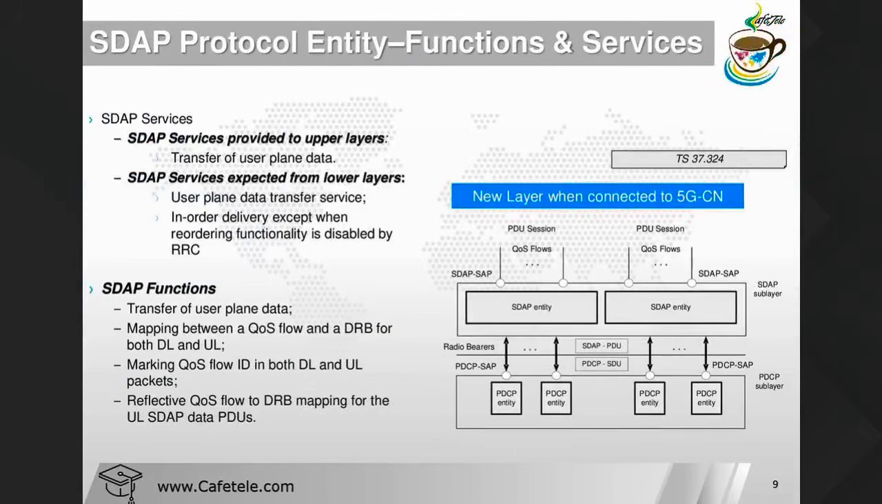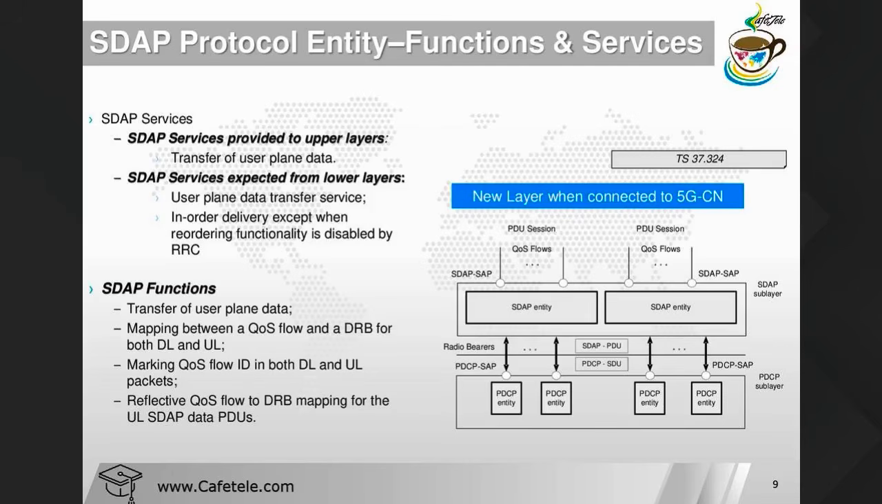And SDAP services expected from the lower layer. So what is the lower layer? Lower layer is your PDCP, user plane data transfer service. In-order delivery is expected when the reordering functionality is disabled by RRC. SDAP function is what? Transfer of user plane data, mapping between QoS flow and DRB for both uplink and downlink.